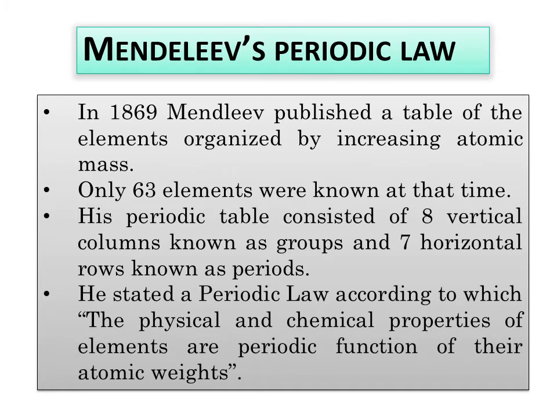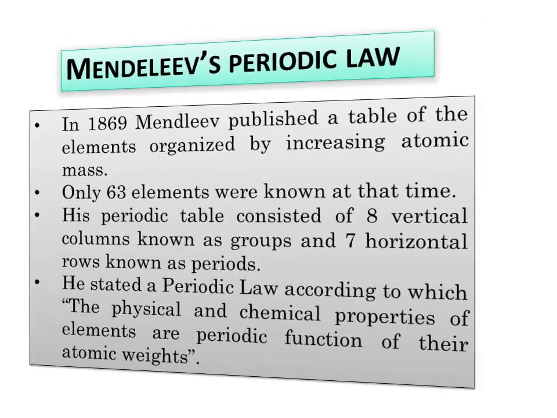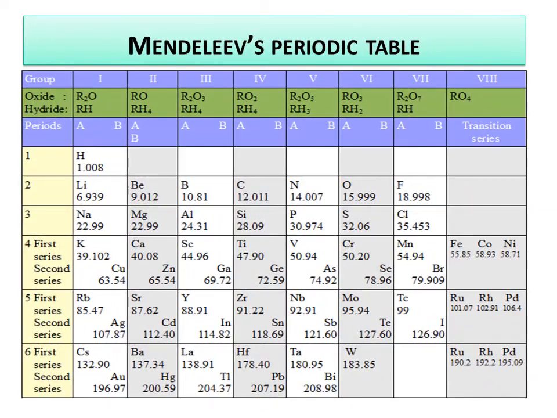He stated a periodic law according to which the physical and chemical properties of elements are a periodic function of their atomic weights. This is Mendeleev's periodic table, which he published in 1905.